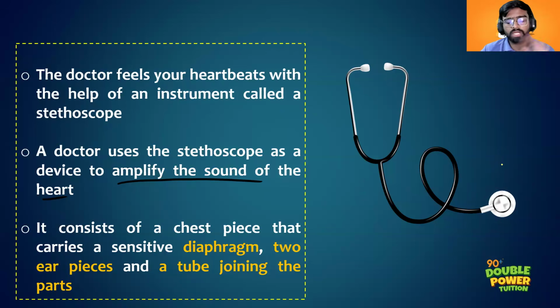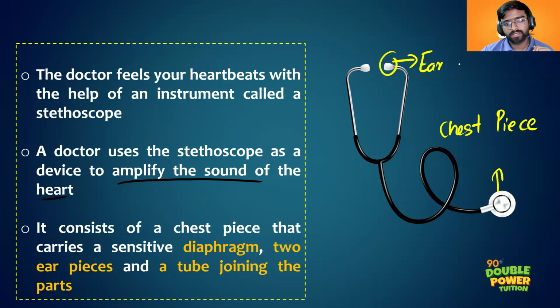So in a stethoscope, we can mainly see three structures, right? This is the earpiece, right? And this earpiece contains the diaphragm. Sorry, this is not the earpiece, this is the chest piece. The one on top is the earpiece. Okay, this is the chest piece and this is the earpiece, right?